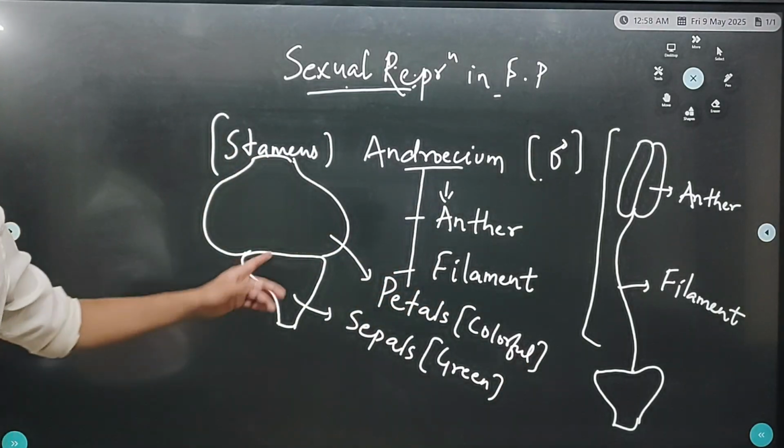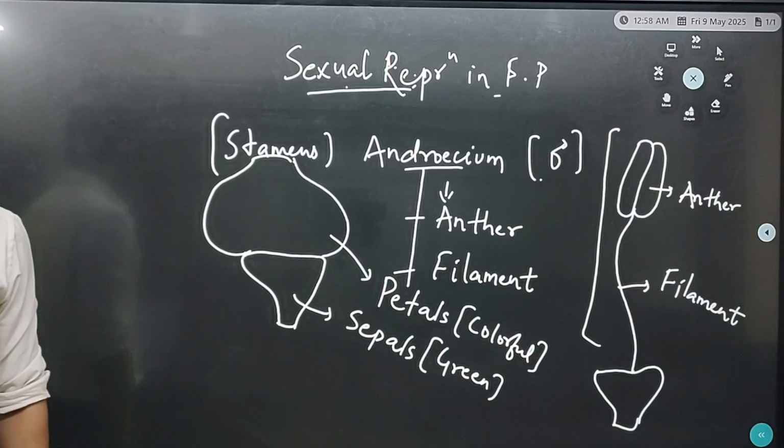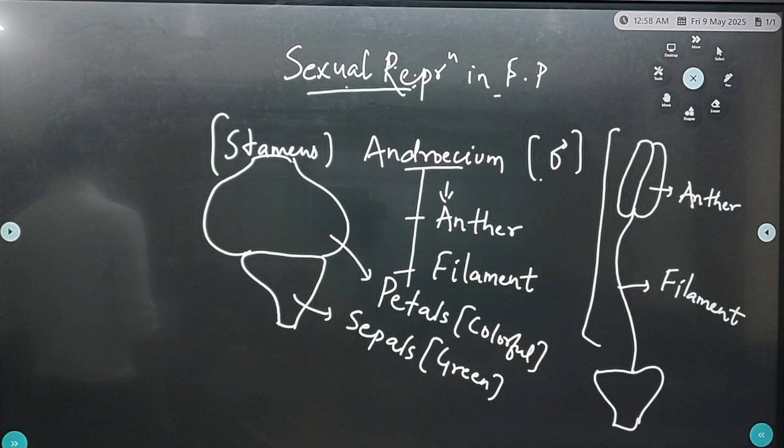Okay, sepals and petals. Here two more things are there: calyx and corolla. What is calyx and what is corolla?